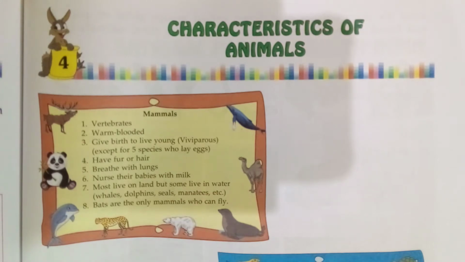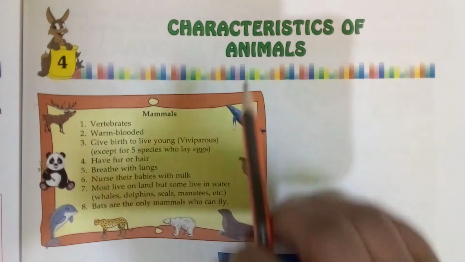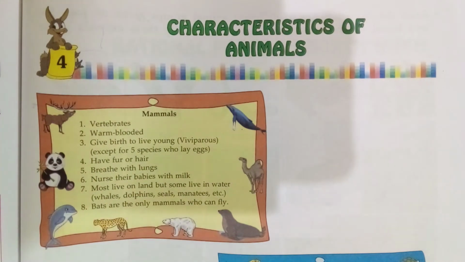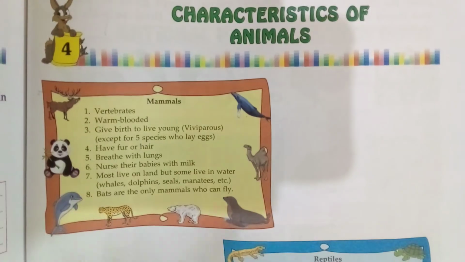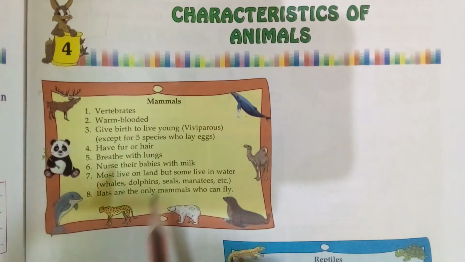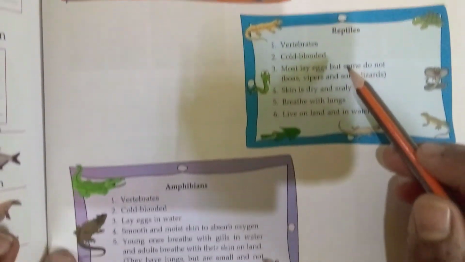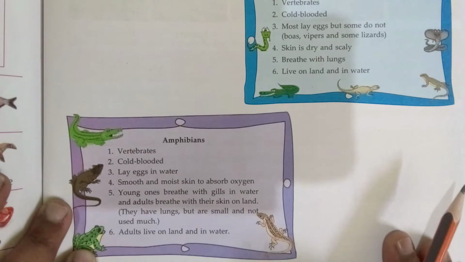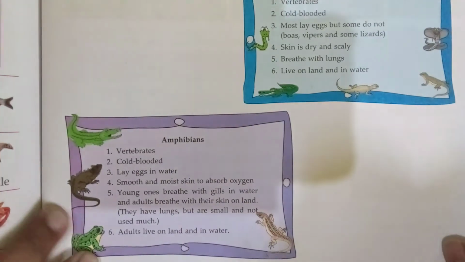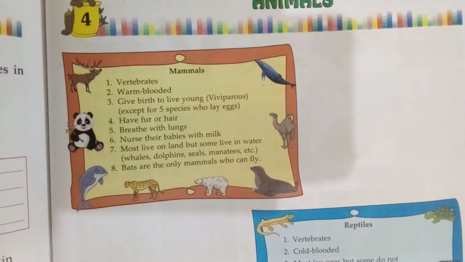Today you are going to learn GK chapter 4, characteristics of animals. What are we going to learn here, children? The characteristics of animals. Mammals, what are the characteristics? Reptiles, what are the characteristics? Amphibians, what are the characteristics? We are going to study them in this chapter. Okay children, first we will see about the mammals.